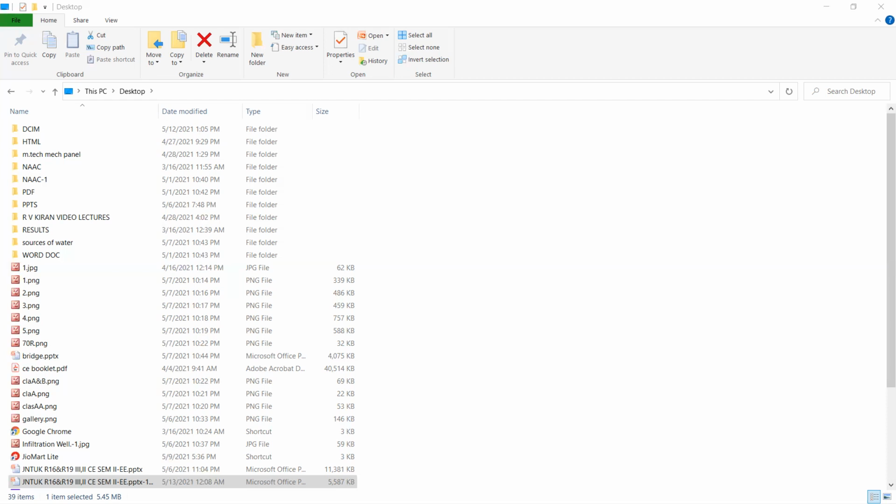Clear. Next, laying and joining of pipes. Laying means placing of pipes and joining of two pipes. When the bed of the trench is properly prepared, the pipes are dropped in the trench carefully and placed side by side properly. That one is side by side. This one is the cross section position. But large diameter pipes should be placed in the trench by crane or other mechanical device.